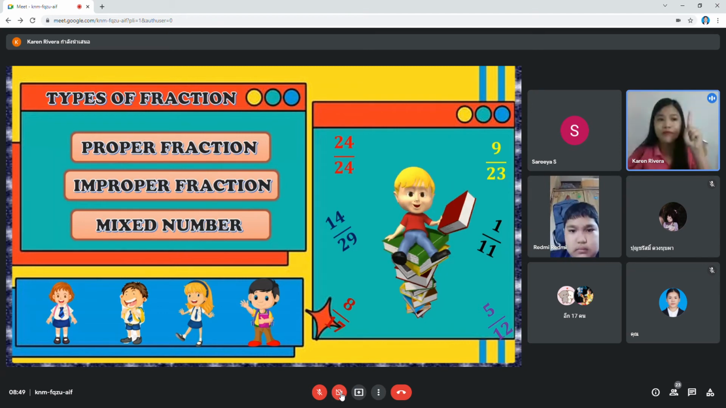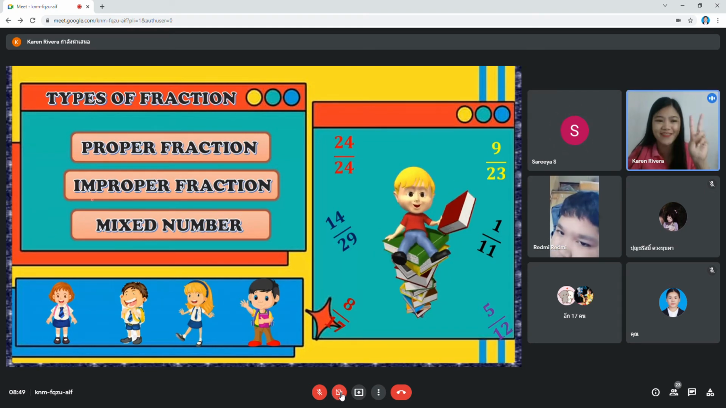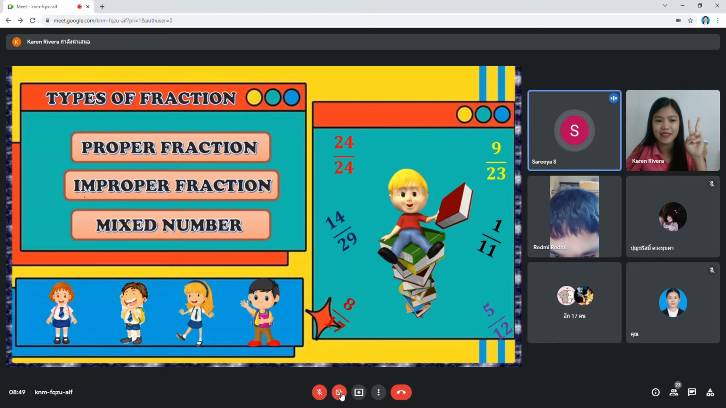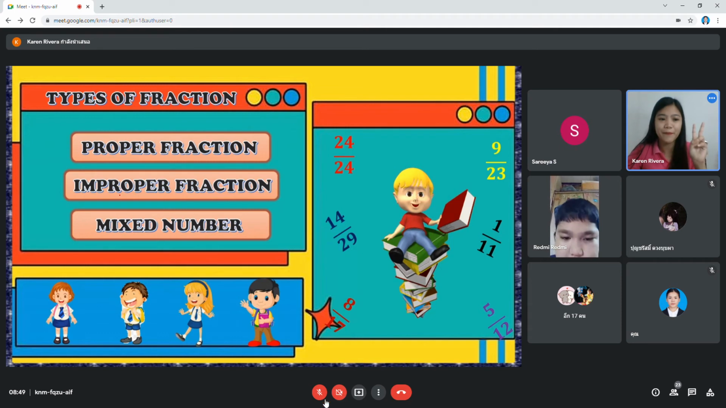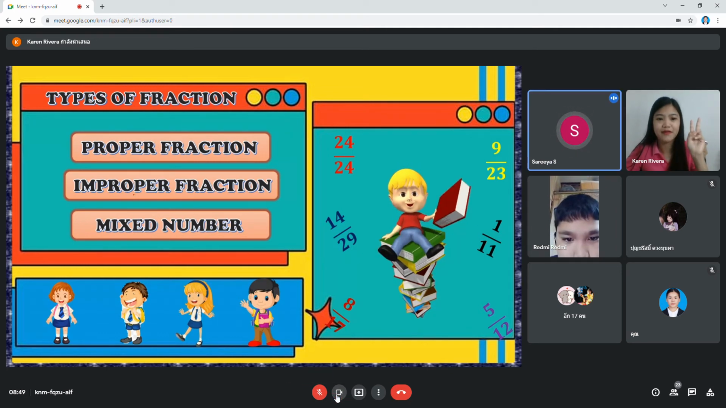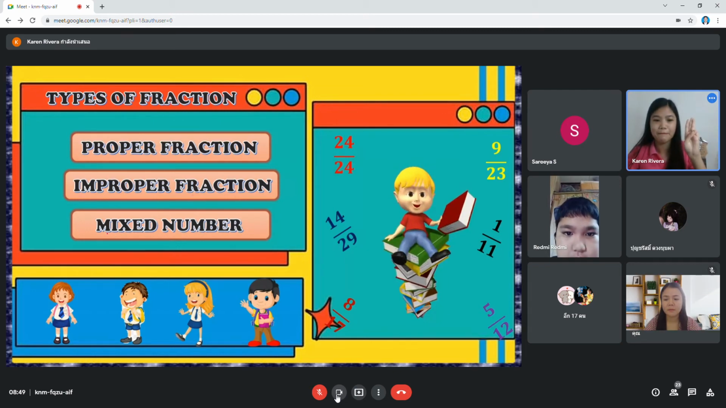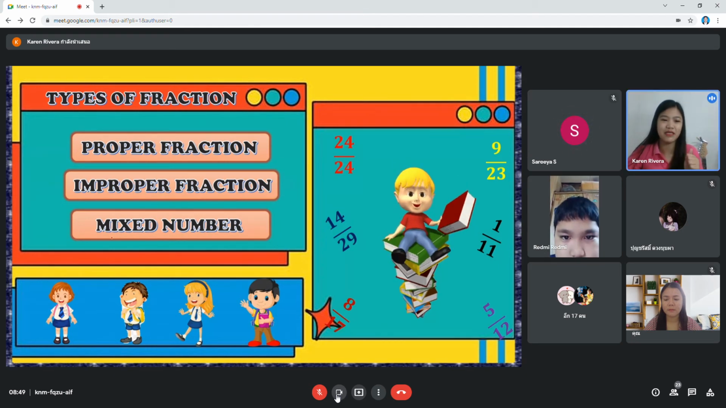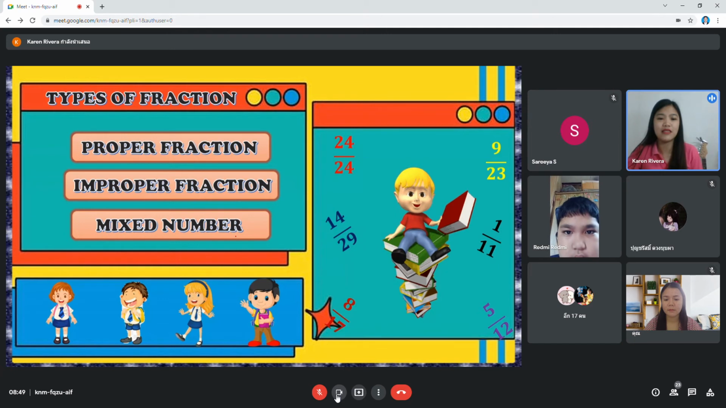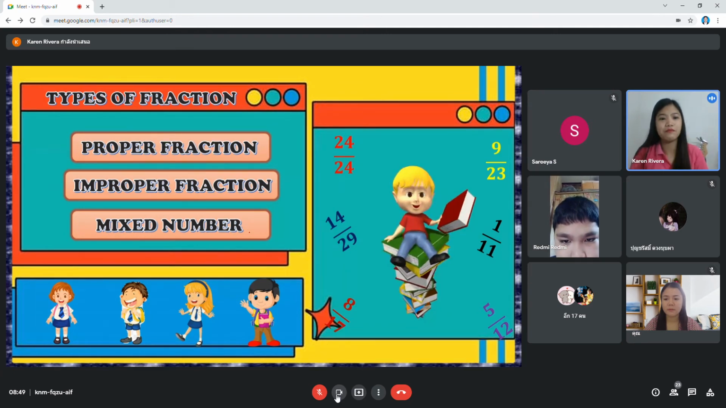So what is number 1? How will you read it? Proper fraction. Very good. And number 2, what is this? Improper fraction. Very good. And number 3, what is it? Mixed number. Okay, good job. This is mixed number. Now, let us define them one by one.